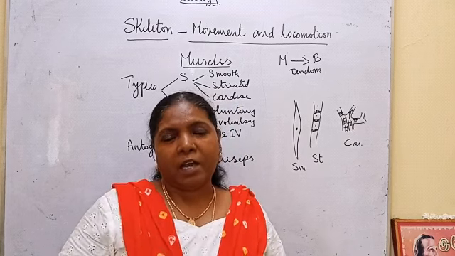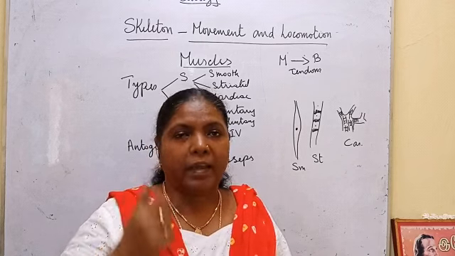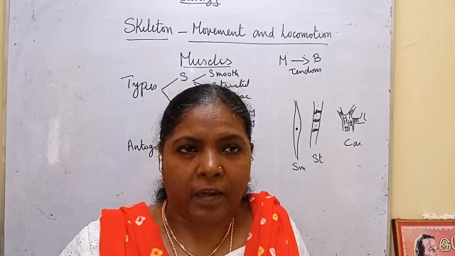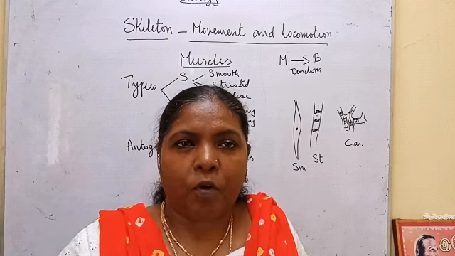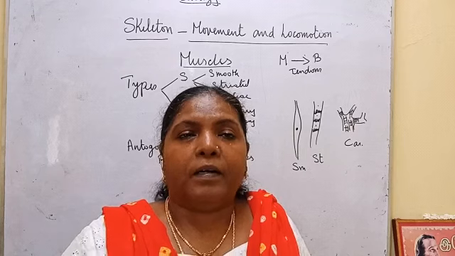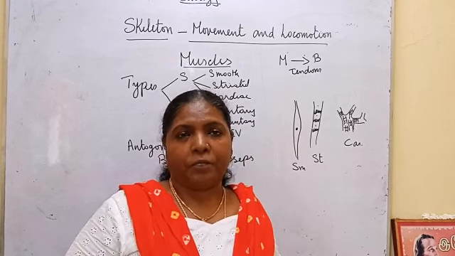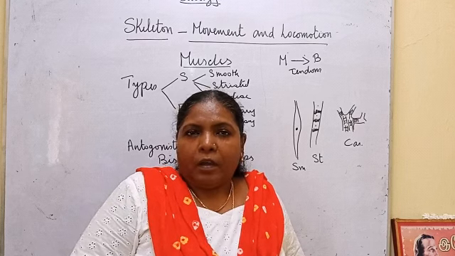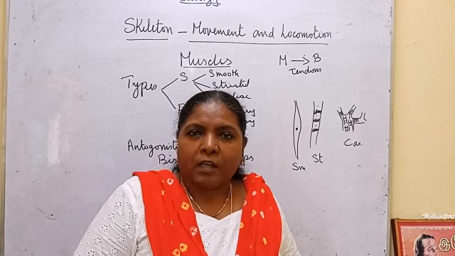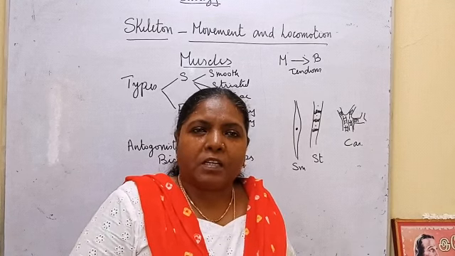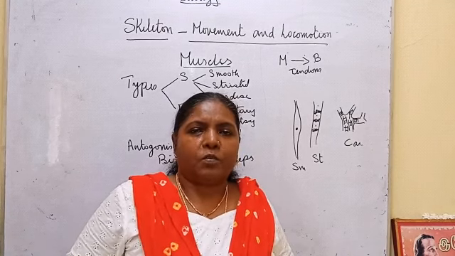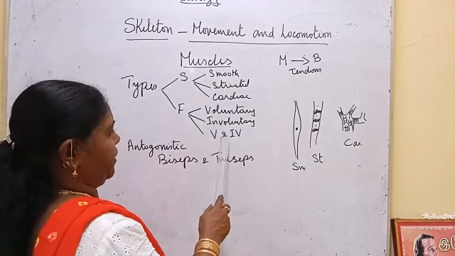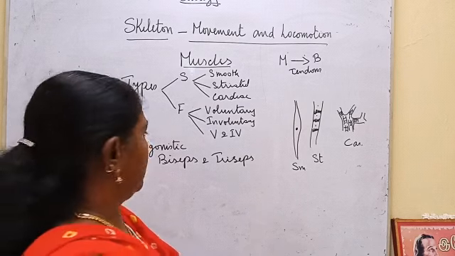Some muscles, like the diaphragm and eyelids, are both. If I don't want to move my eyelid, I can keep it like this, and if I want to move it, I can. Similarly, if you breathe in, we can keep the diaphragm in position without movement. It is under our control sometimes while we are breathing, so it is voluntary as well as involuntary.